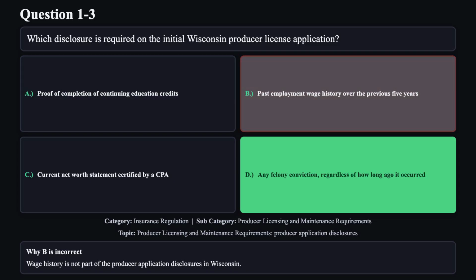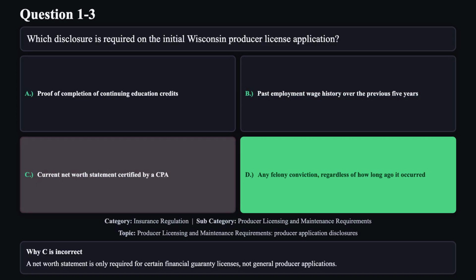Reason B is not correct. Wage history is not part of the producer application disclosures in Wisconsin. Reason C is not correct. A net worth statement is only required for certain financial guarantee licenses, not general producer applications.